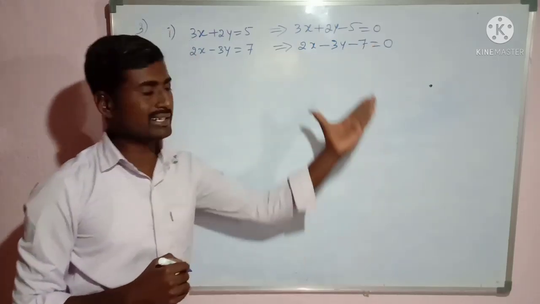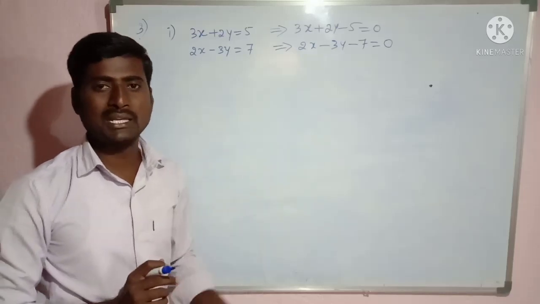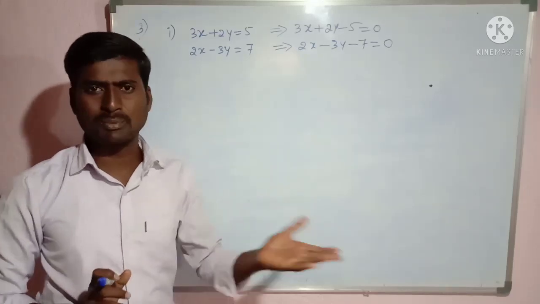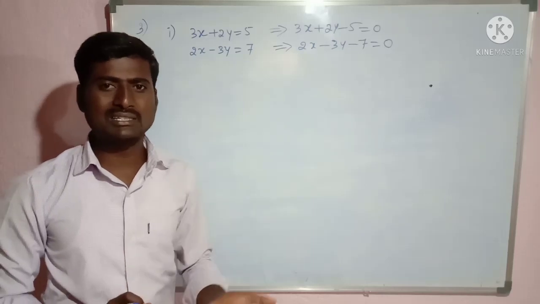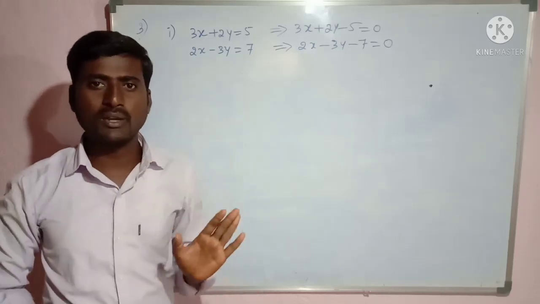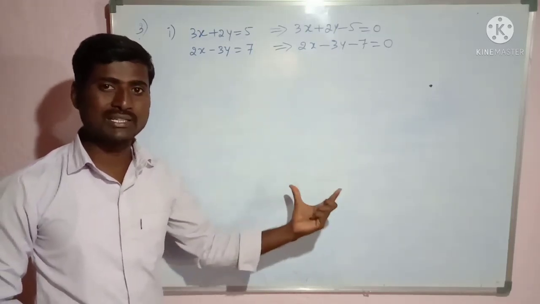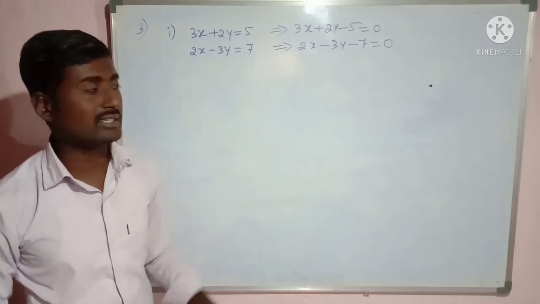Okay, we converted it into standard form. Now we have to find the ratios A1 by A2, B1 by B2, C1 by C2. Same procedure. So we have to check whether they are intersecting, parallel or coincident. Based on those conditions, we can say whether they are consistent or inconsistent.